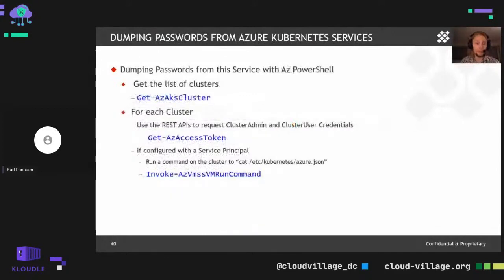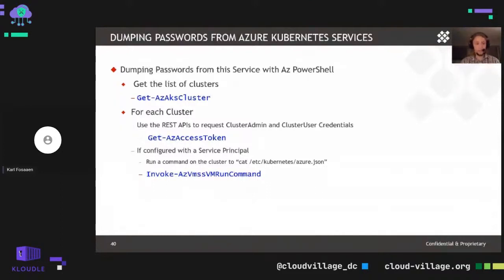So from an automation perspective, we can utilize the Get-AzAksCluster command to list out all of the clusters, and then for each of those clusters, we actually need to use the REST APIs themselves to get the kube config files that we just talked about. There's not really good support within the AZ PowerShell cmdlets to pull out those configuration files.